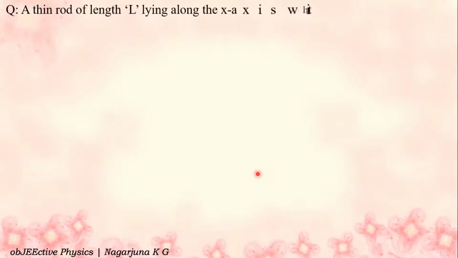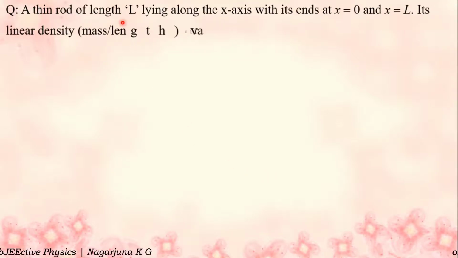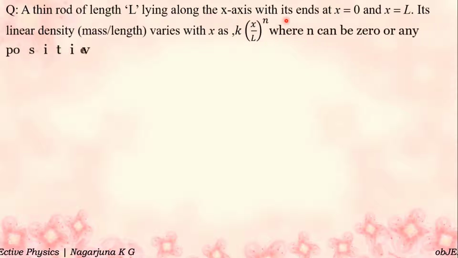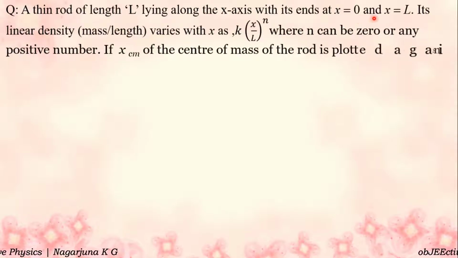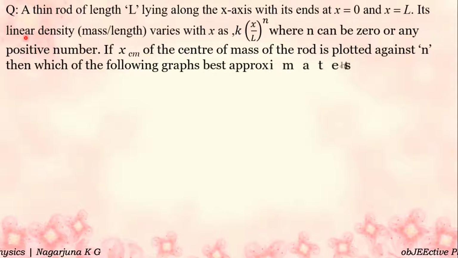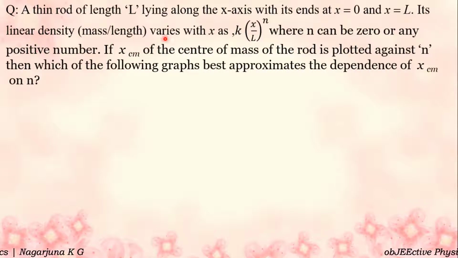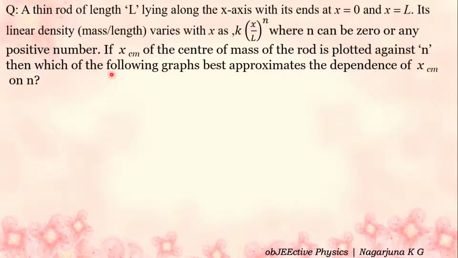Next question. A thin rod of length capital L lying along the x-axis with its ends at x is equal to 0 and x is equal to L. Its linear density, mass per unit length, varies with x as k into (x by L) whole to the power of n, where n can be 0 or any positive number. If x cm, the center of mass of the rod, is plotted against n, then which of the following graphs best approximates the dependence of x cm on n?